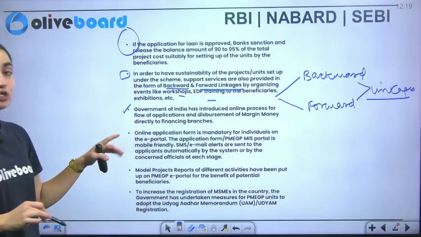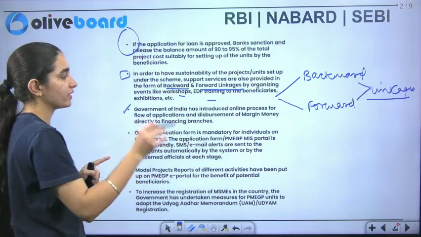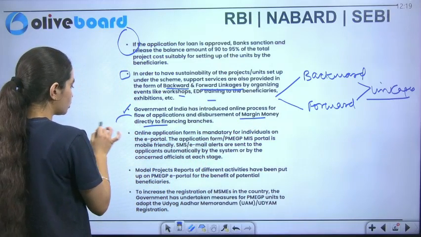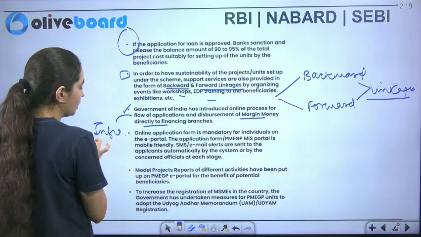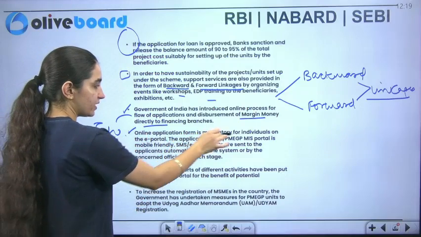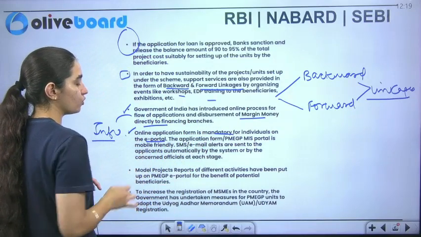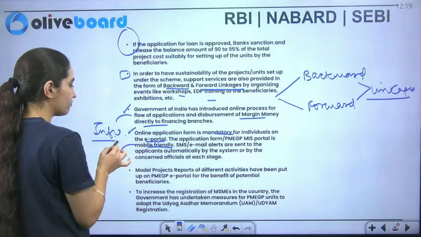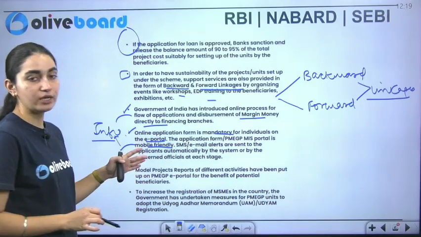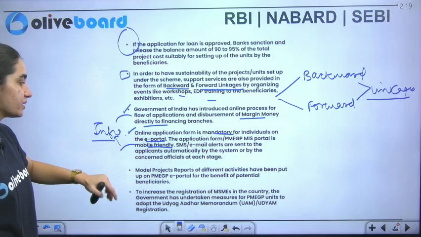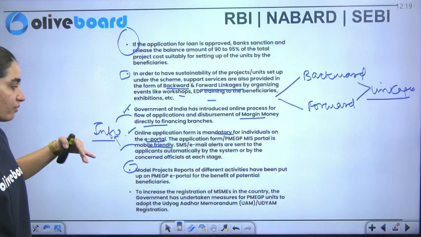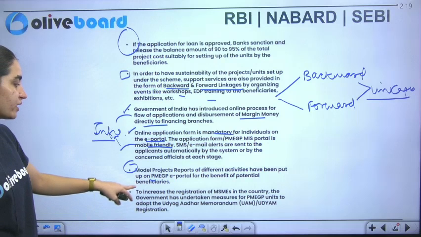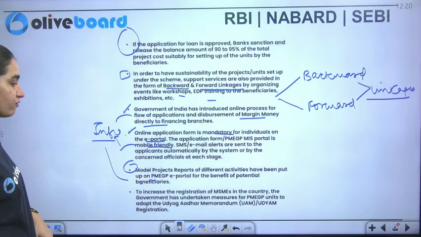Government of India has introduced online processes for the flow of applications and disbursement of the margin money directly to the financing branches. So this is one of the infrastructure kinds of help that the government is providing. Along with that, online application is mandatory for those individuals who are on the e-portal. The application portal is mobile friendly. Again, this is a kind of infrastructure facility specifically for micro enterprises. This is how the government is helping. Model project reports have been put up on this e-portal for the benefit of potential beneficiaries. This is again one of the kinds of infrastructure.